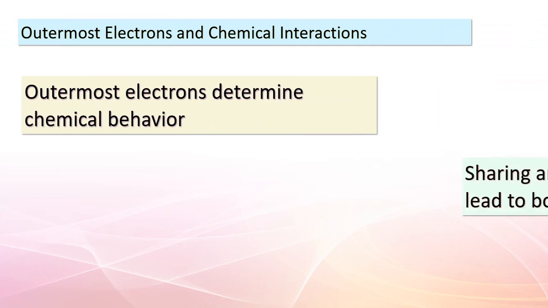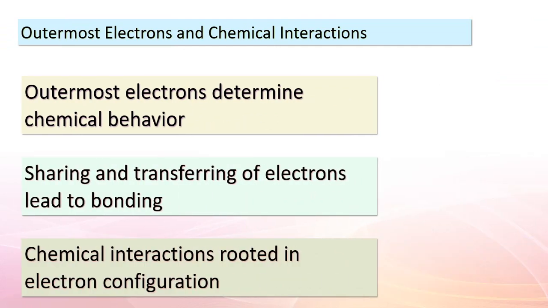Welcome back, students. Now, let's dive even deeper into the pivotal role of electrons in shaping chemical behavior. The outermost electrons of an atom hold incredible significance. They are the ones that largely determine how an element will interact with other elements. When it comes to forming chemical bonds, these outer electrons are the stars of the show. Through sharing and transferring, they create the bonds that give rise to the rich world of chemical reactions.